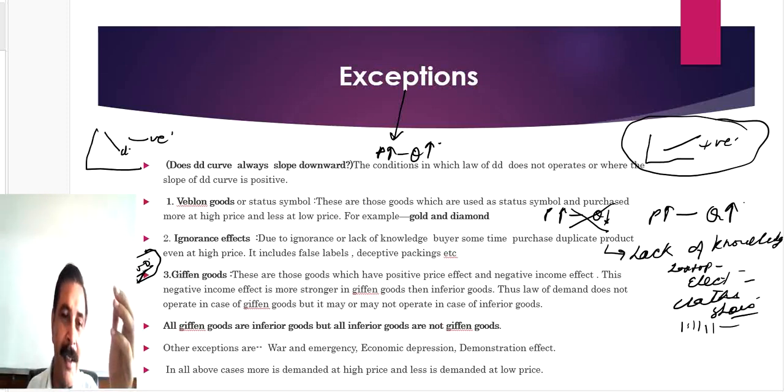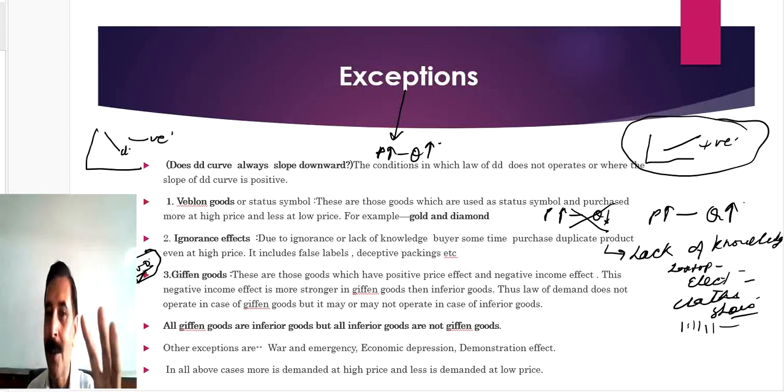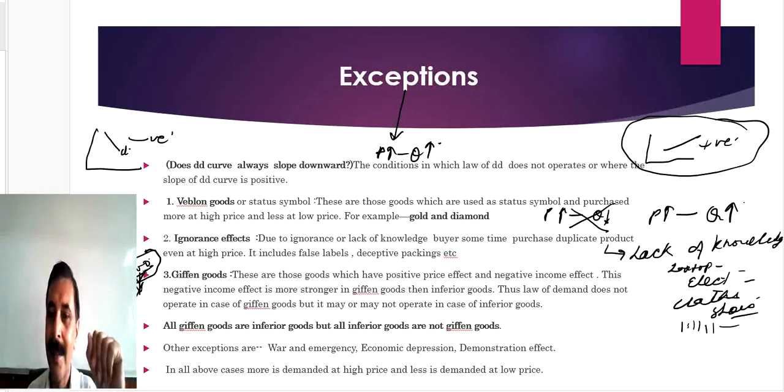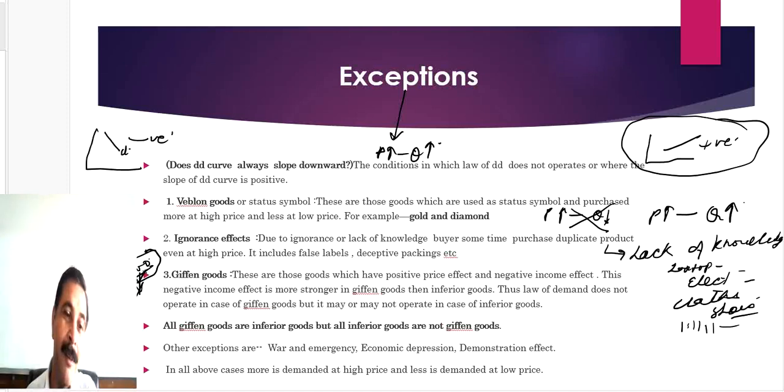Suppose you have the knowledge of the barcode. Yeah, or I have the knowledge of the barcode. I will say that this is not the original piece. This is a duplicate. He will try to manipulate me. No, I will not be manipulated. Why? Because I know how to read the barcode. I will say I will pay only 600 rupees for this shoe, and in the end he will sell it for 600 because these are not original. So that is the ignorance effect.